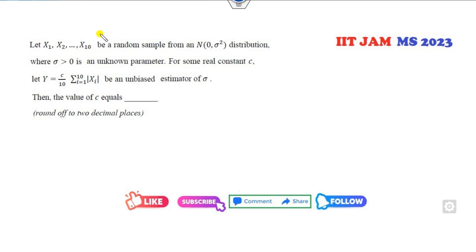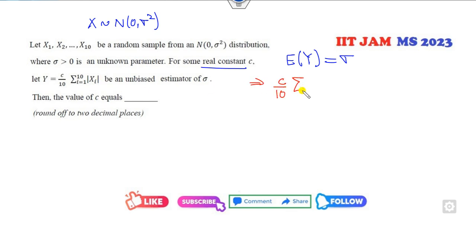Okay, look at this another one. X follows my normal distribution of this. For some real C, Y is the unbiased estimator of sigma. This is given to you. Find the value of C. So I can substitute the value. C over 10 is outside, summation i varies from 1 to 10, expected value of mod xi.